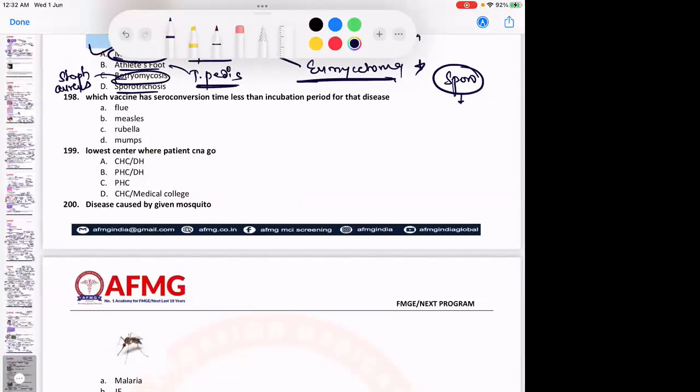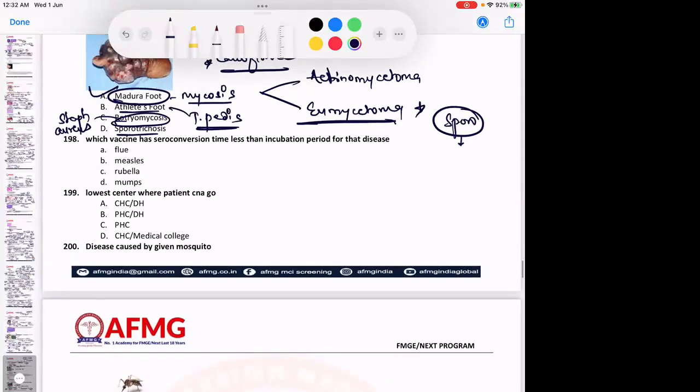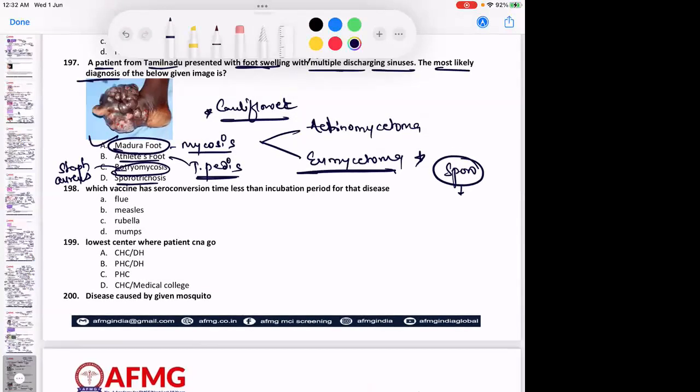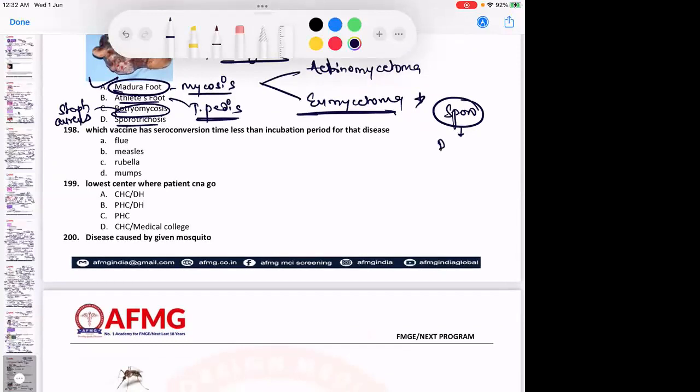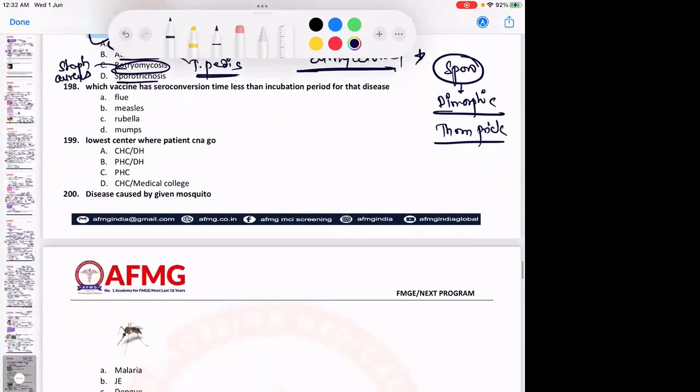So, question number, I hope this was clear. The Madura foot one was clear. Okay. Moving further, sporotrichosis I was talking about. It is a dimorphic fungal infection, and it is usually due to thorn prick injury, which happens around Valentine's season, and therefore it is also known as Rose Gardener's disease. Important: it will show star-shaped bodies known as asteroid bodies. Important question has already come.